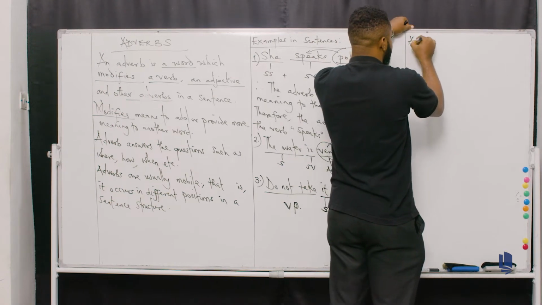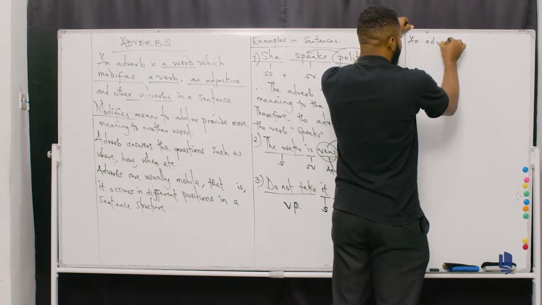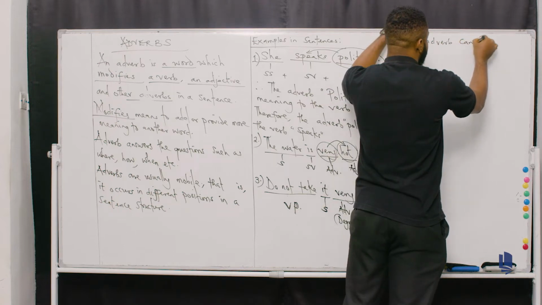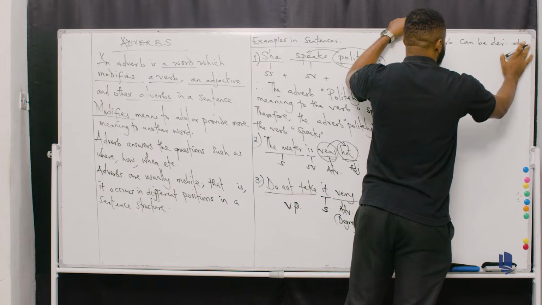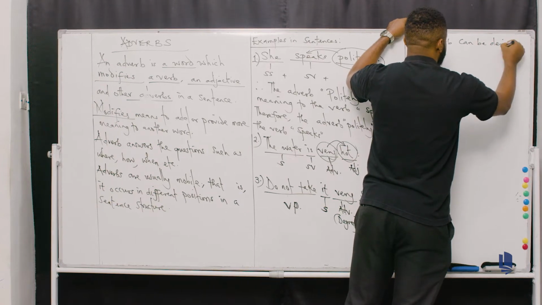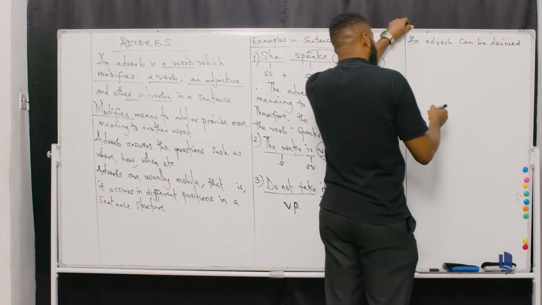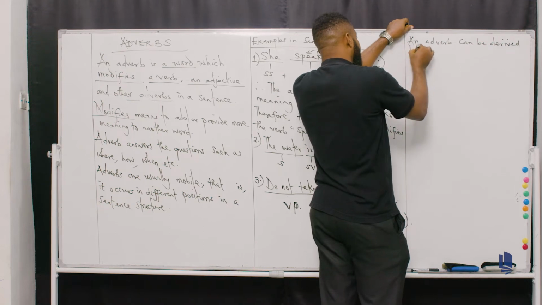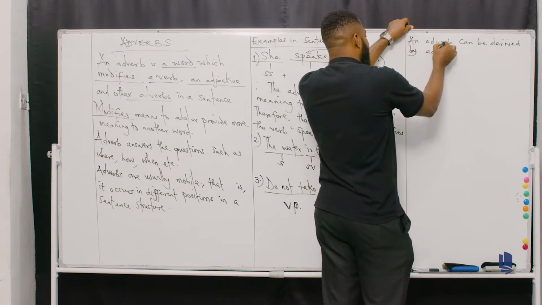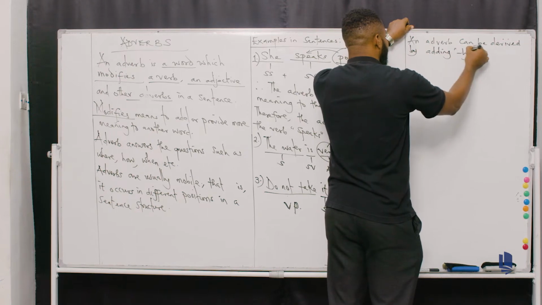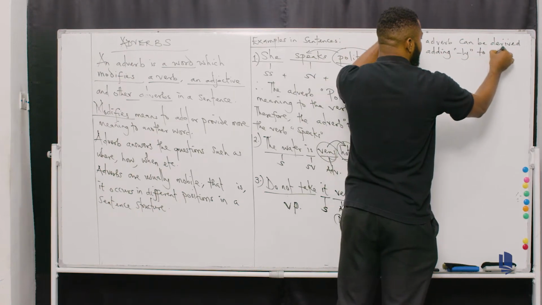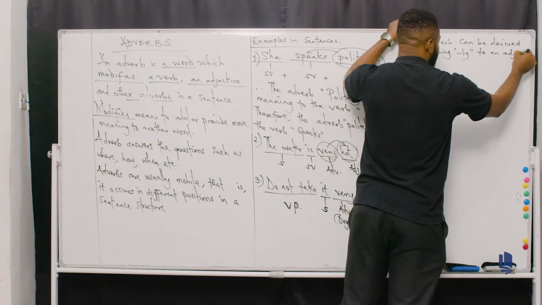So, an adverb can be derived by adding ly to an adjective. Don't forget.